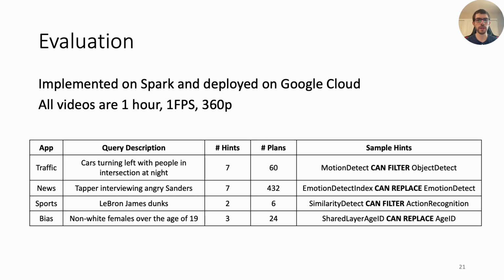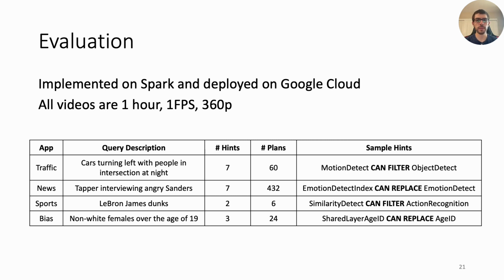Biba is implemented on Spark and deployed on Google Cloud. We consider 4 different applications, each with their corresponding queries. The number of hints per query is also shown, as well as the corresponding number of plans that Biba has to consider. The number of plans depends on the number of hints, the number of predicates, and whether the predicates depend on each other. For example, first we must run object detection in the traffic query before running object tracking.